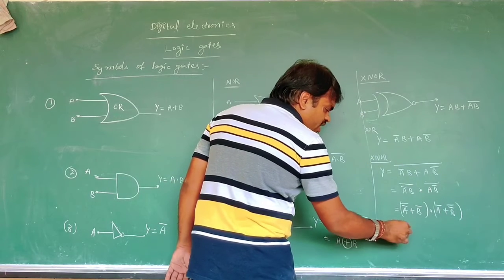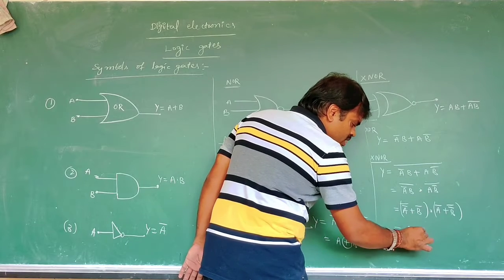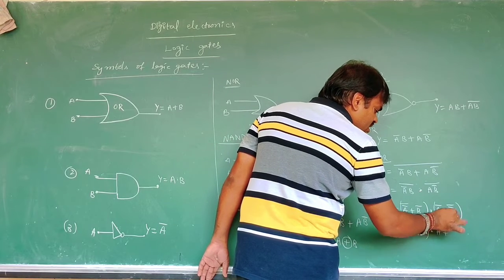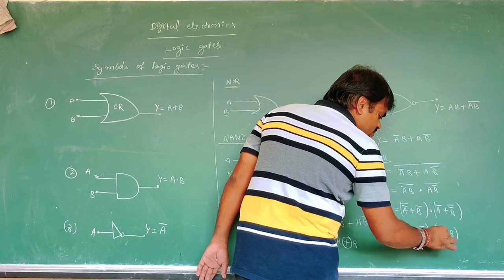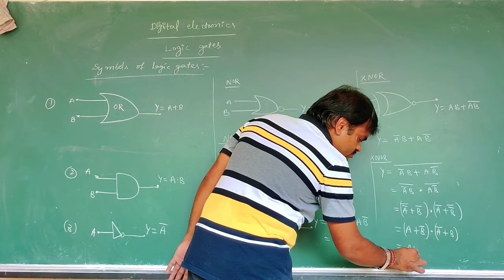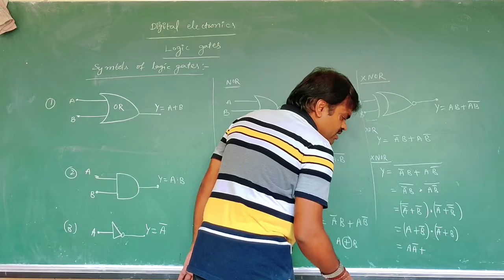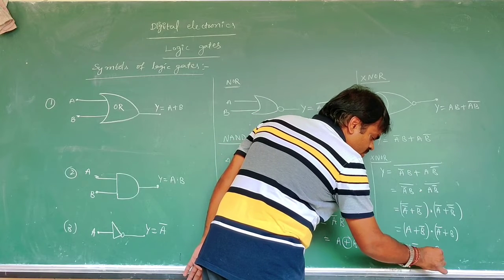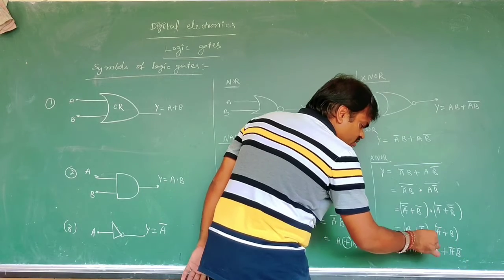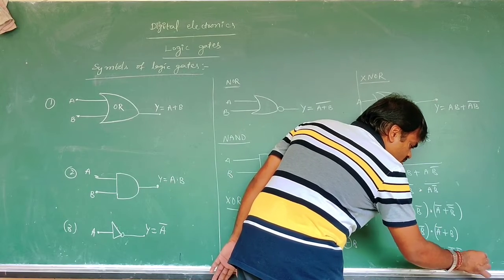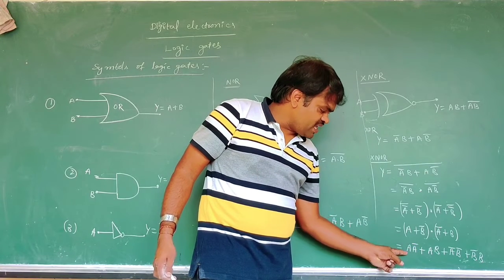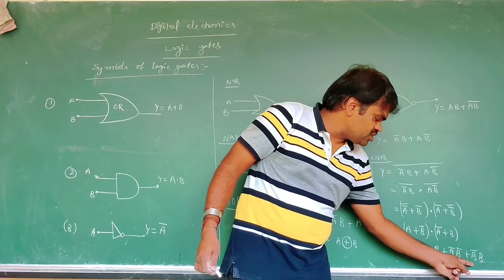Now what do you write? A bar whole bar is A, so A plus B bar, dot, A bar plus B. Now multiply it: A dot A bar plus AB plus A bar B bar plus B bar B. See, in the dot product AND operation, A A bar becomes 0, B bar B becomes 0.